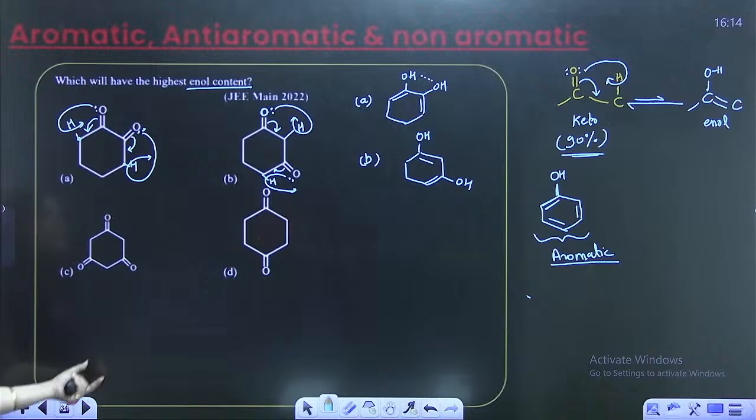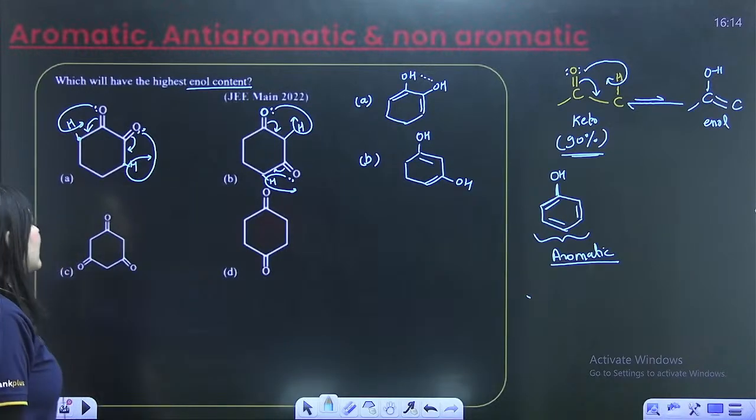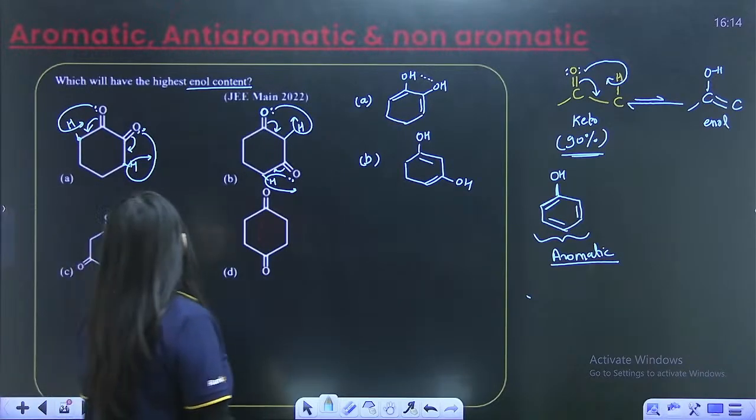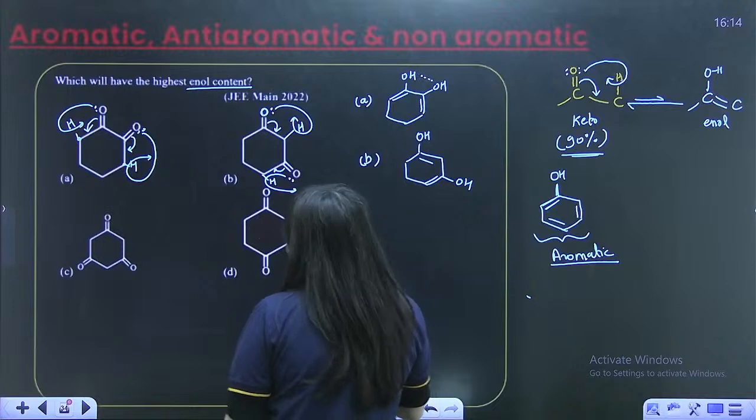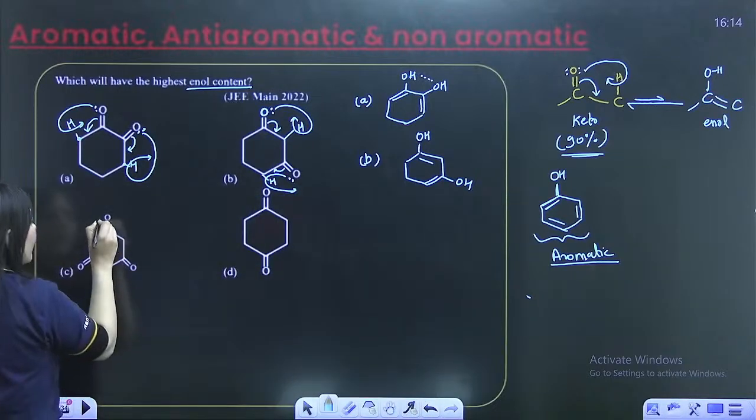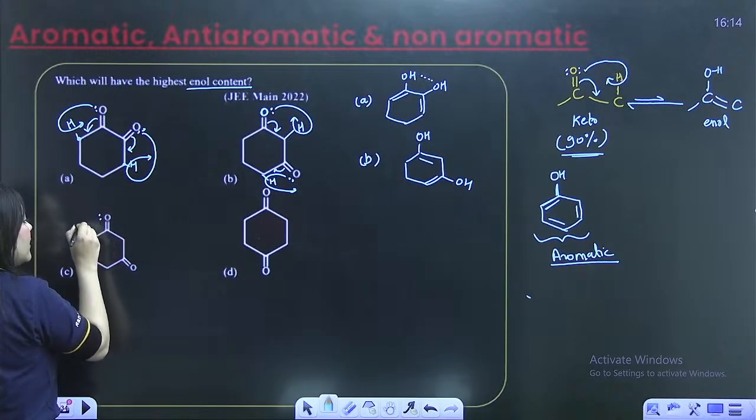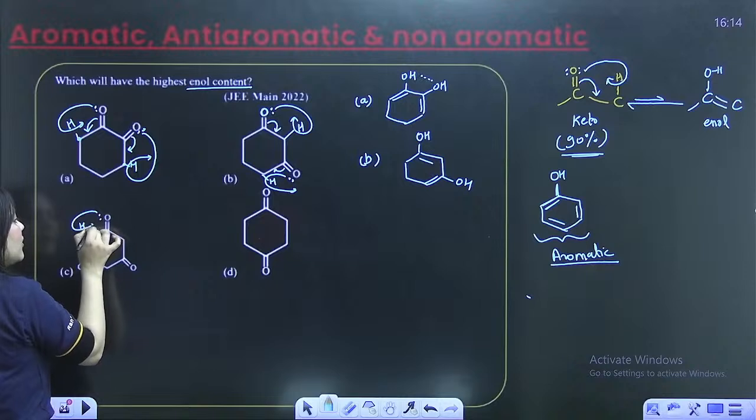Now look at the C compound. What is happening in the C compound? If this is the oxygen, this is the alpha hydrogen for it. So it will abstract this hydrogen, and the double bond comes over here.